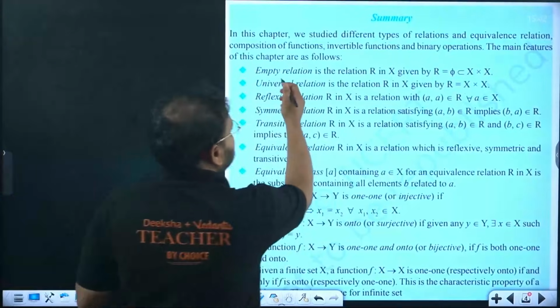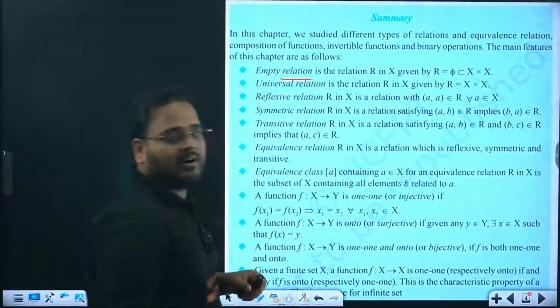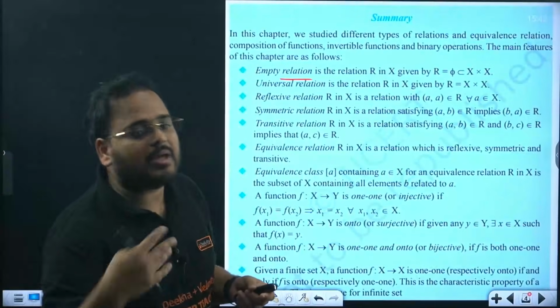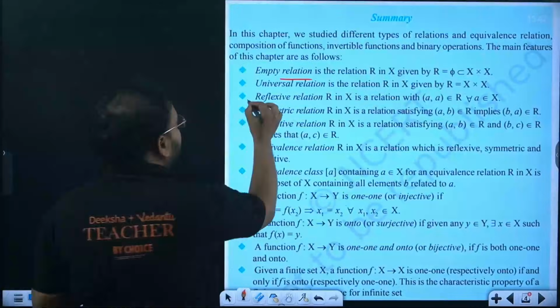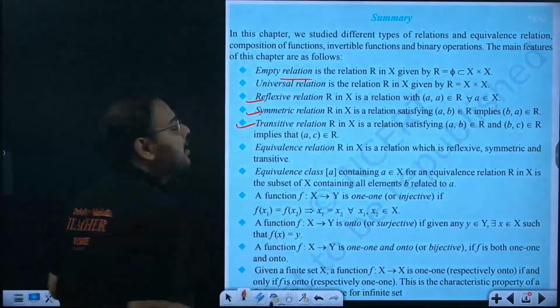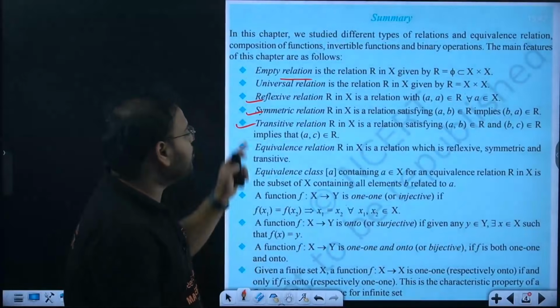Okay, for empty relation, what is it? None of the elements in the relation will be part of X cross X. Then universal relation, reflexive relation, symmetric. So these are the important ones: reflexive, symmetric, and transitive. A question will come on this for sure, so I hope you practice on that.